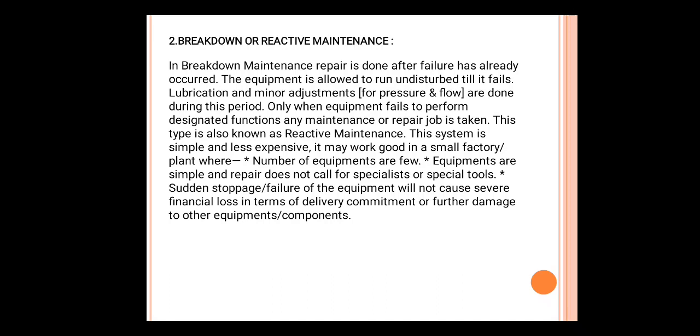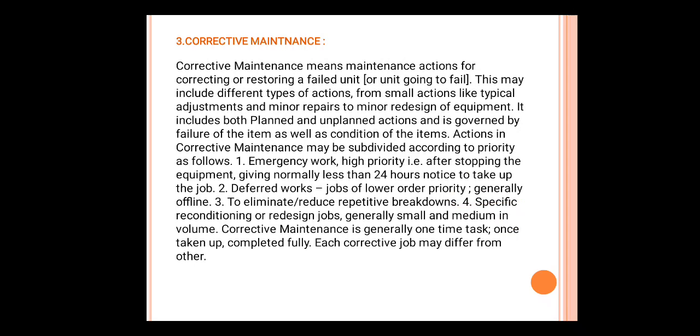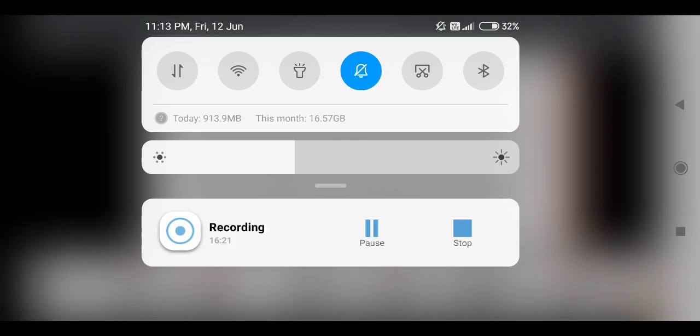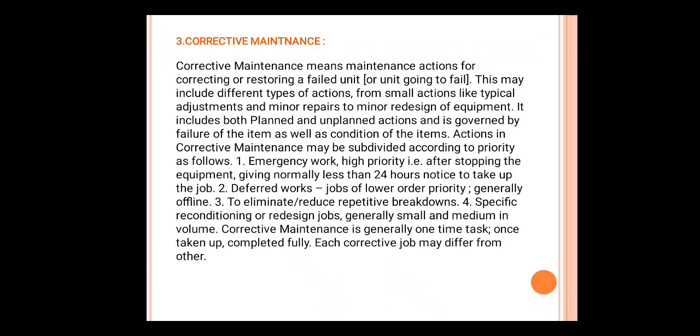Then moving on to the next type, that is corrective type maintenance system. Corrective maintenance means maintenance actions for correcting or restoring the failed unit. Okay, so corrective maintenance is nothing but restoring of the failed part.